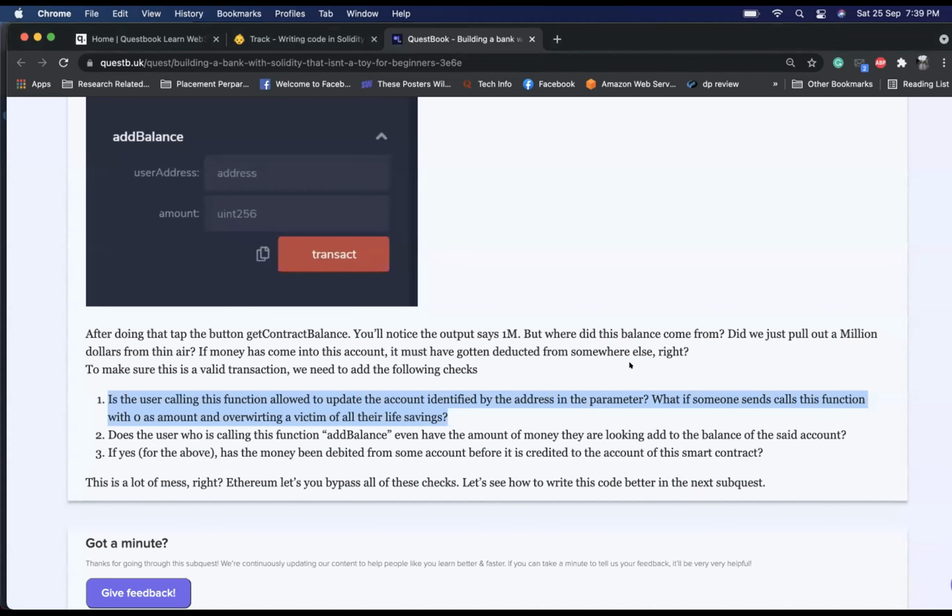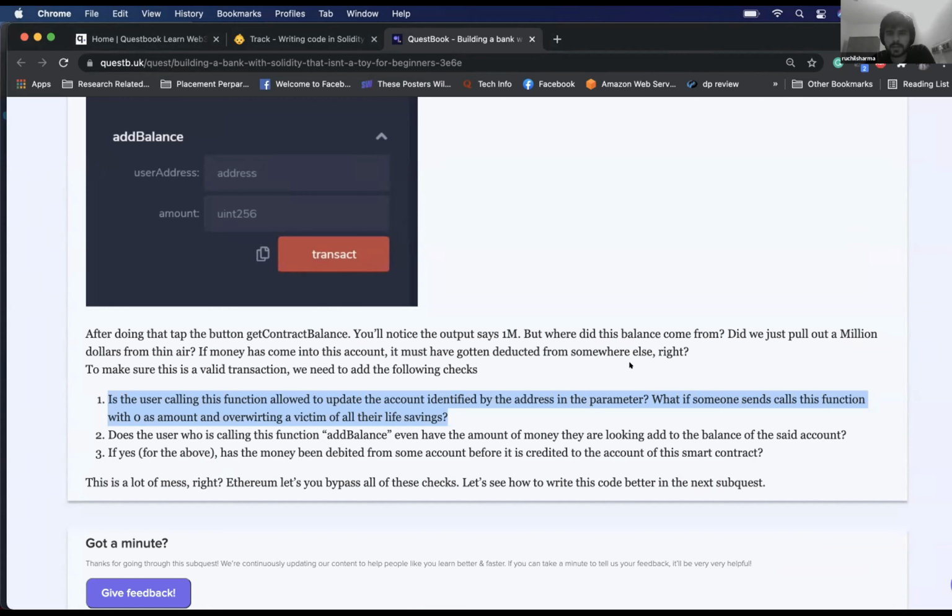Does the user who is calling this function, add balance, even have the amount of money that they're looking to add to the balance? Makes sense. If yes, for the above, has the money been debited from the account before it is credited? Makes sense. There's a lot of mess, of course. Ethereum lets you bypass all these checks. Crazy. Let's see how to write.